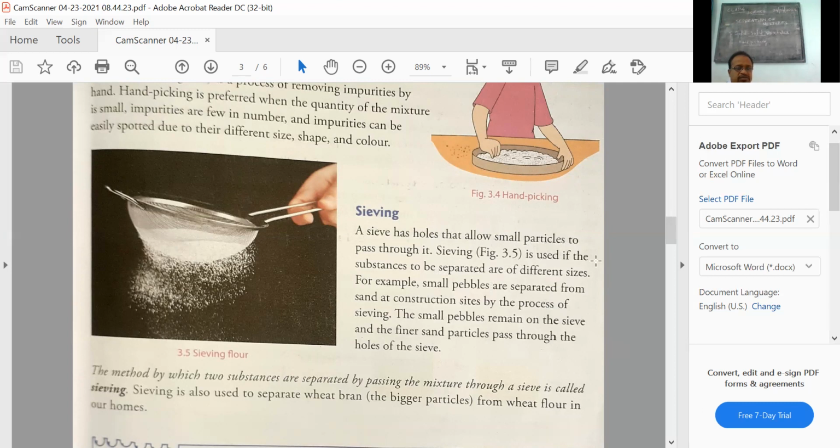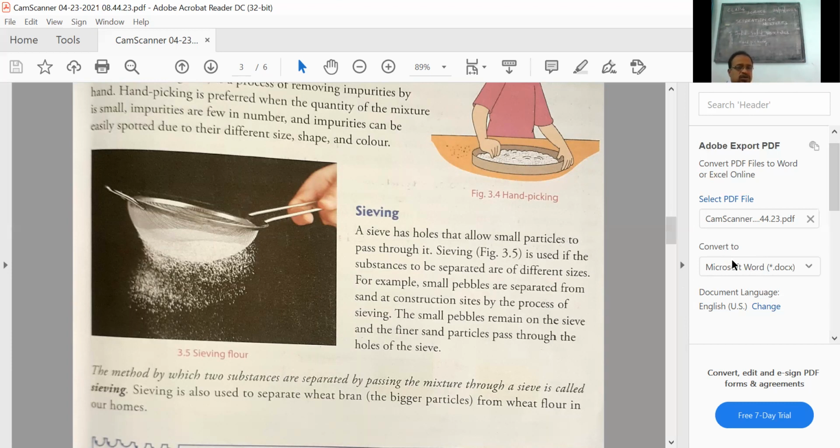Sieving is used if the substances to be separated are different sizes. This is the idea behind it. Size should be different. If it is a similar size, it will not pass through either, or if the holes of the sieve are big enough, the whole particle will pass through it.